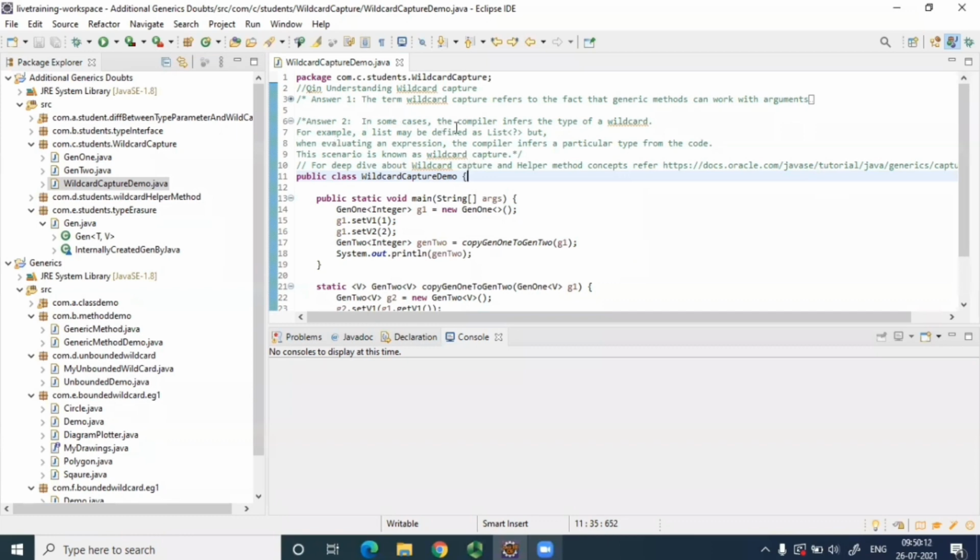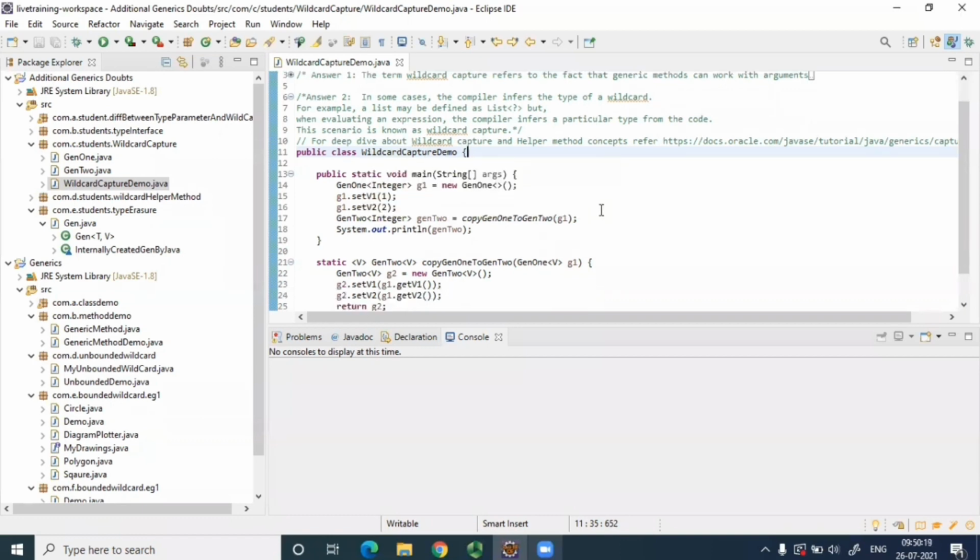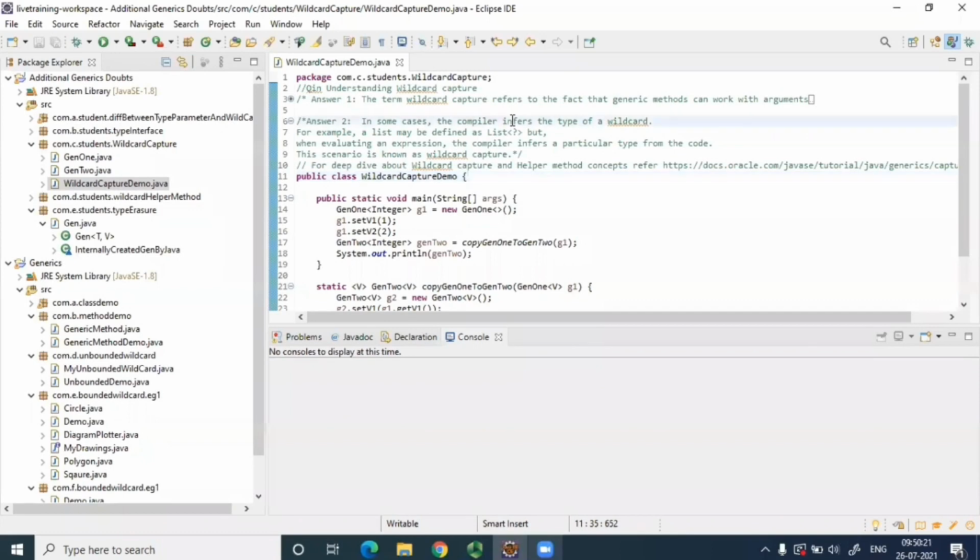All right. So in some cases, the compiler infers the type of a wildcard. What is the meaning of infer? It tries to guess, or we can say it tries to say that this is the type of the wildcard. Wildcard means unknown type, right? So it tries to infer. The compiler infers the type of wildcard in some cases, not all cases. An example is a list may be defined as this, but when evaluating an expression, the compiler infers a particular type from the code.